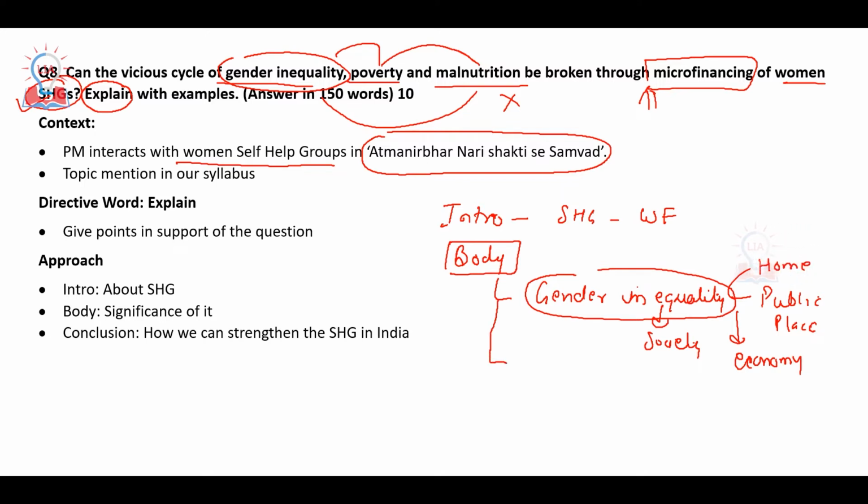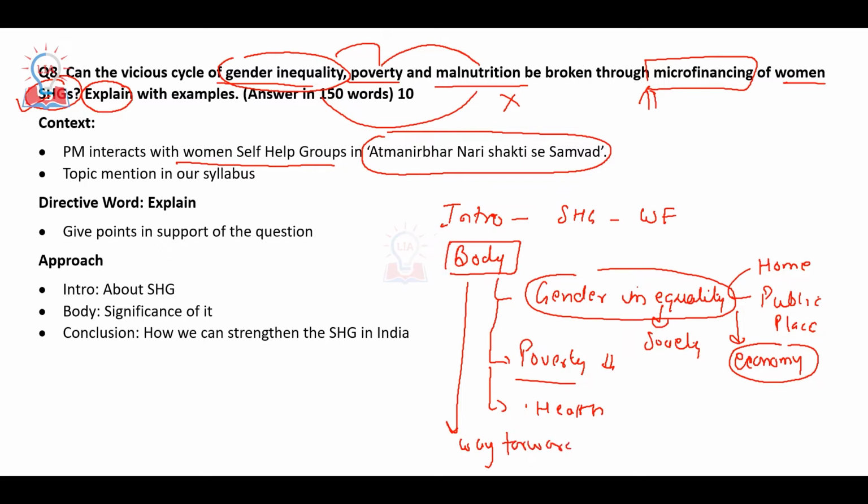Then you have to mention that when gender inequality is reducing in the economy, automatically it is going to address poverty, and then when poverty is reducing, automatically it will improve the health status. And then you have to give your way forward, means what the government has to do to improve the status of self-help groups in India. In this way you can write this particular question. Again, this is not a much difficult question because UPSC has asked it directly from our syllabus.